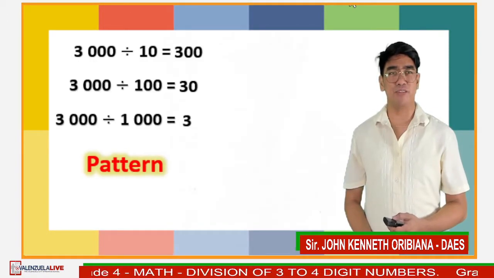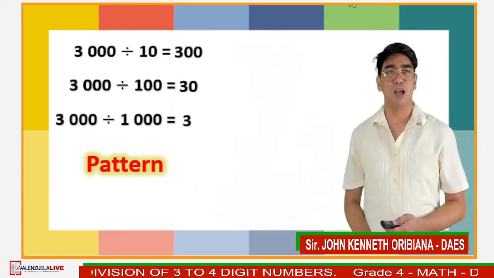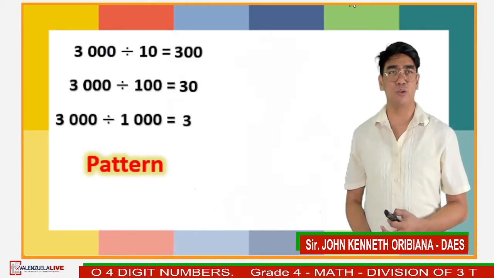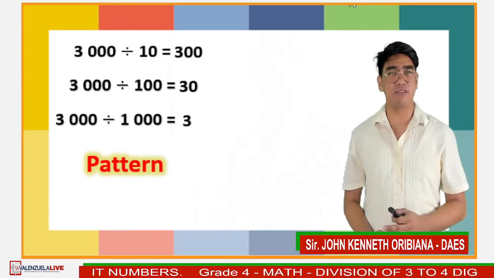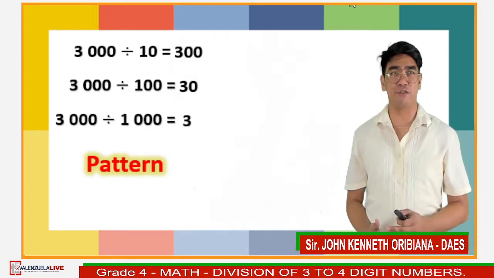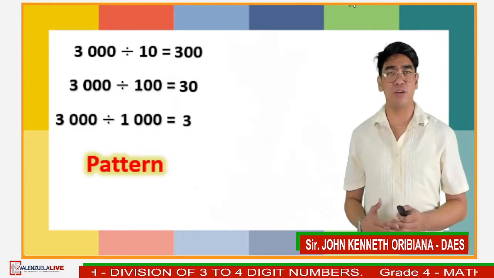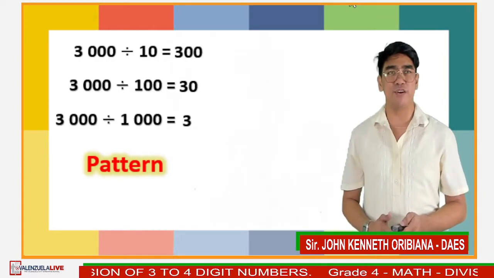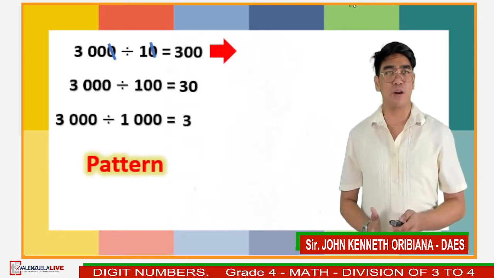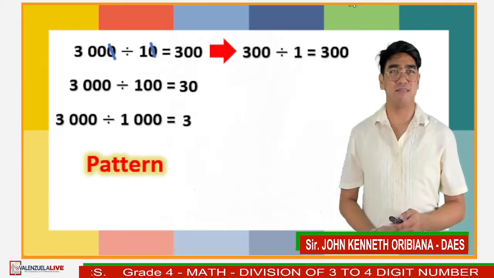To divide these numbers, we have patterns. Let's take the first example. 3,000 divided by 10 is equal to 300. As you can see in our divisor, we have 1 zero. So we have to cancel 1 zero from the divisor, and we will do it also in our dividend. Therefore, our new number sentence is 300 divided by 1, and the answer is 300.